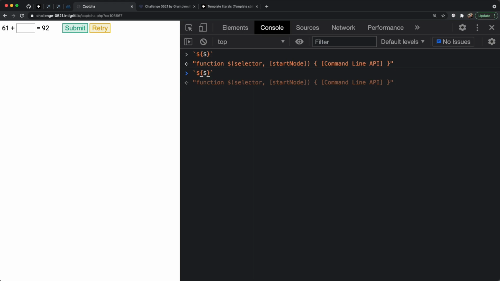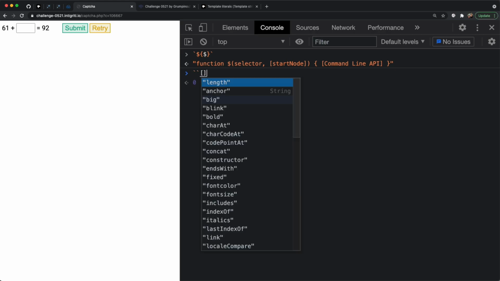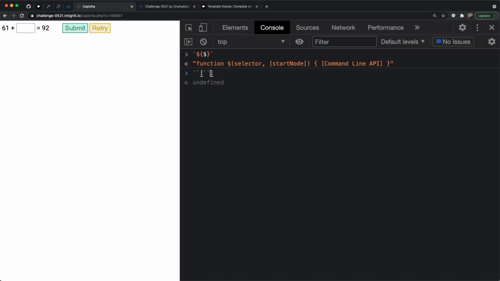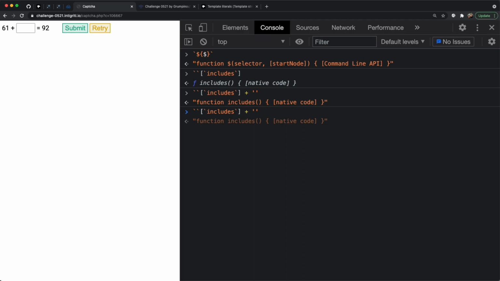So why don't we just call our own function using the characters that we can generate? For example, let's just say we create ourselves an empty string, and we know that we can access anything on that empty string. So in this case, let's say we want to do includes. Well, this is a function. We've got access to very similar stuff, and we can turn that into a string in a whole different bunch of ways. So now we can use the fact that we can generate this string includes,